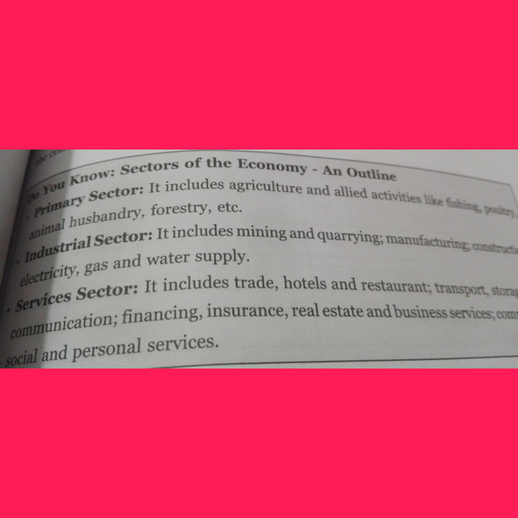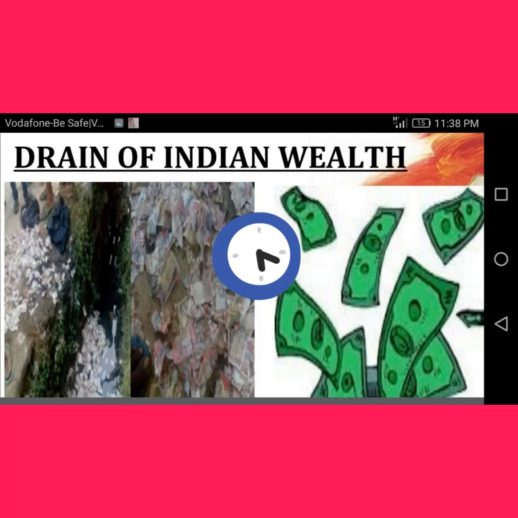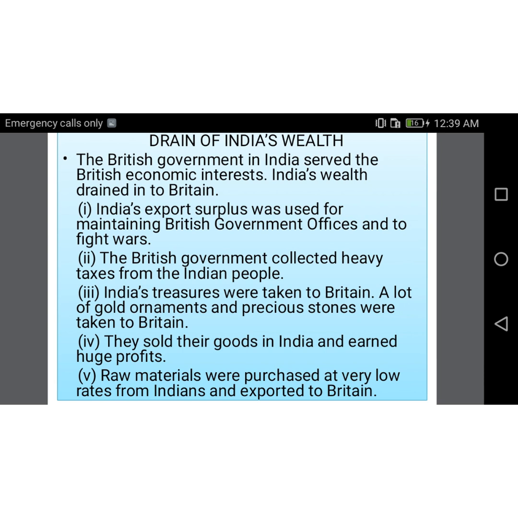In different places, the occupational distribution is different also. Here it is the drain of Indian wealth, that means the outflow of goods from our country to foreign countries. After the advent of British rule, they found our country a mere exporter of raw materials and an importer of finished goods made in Britain. So there was a heavy inflow of foreign goods to our country.